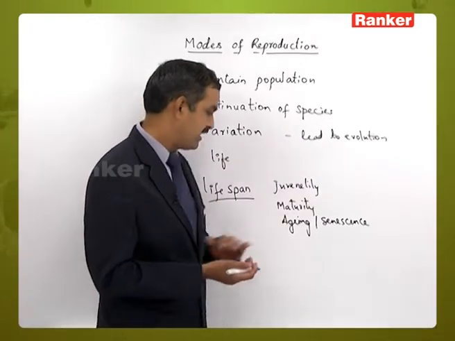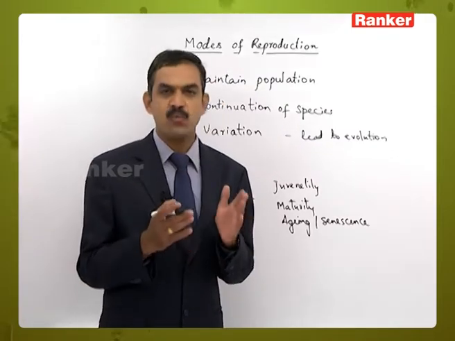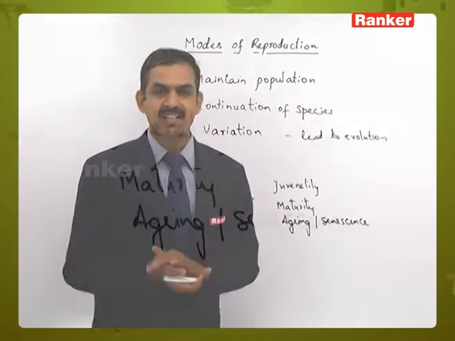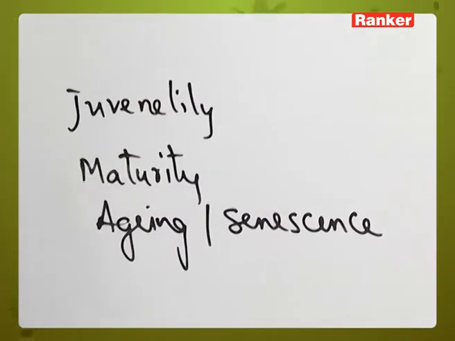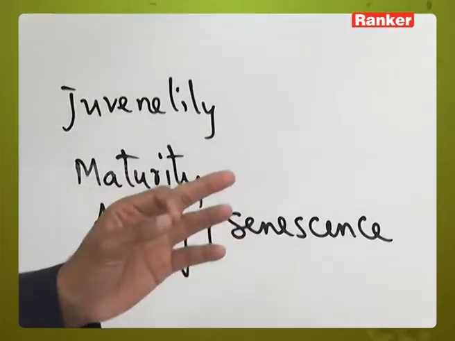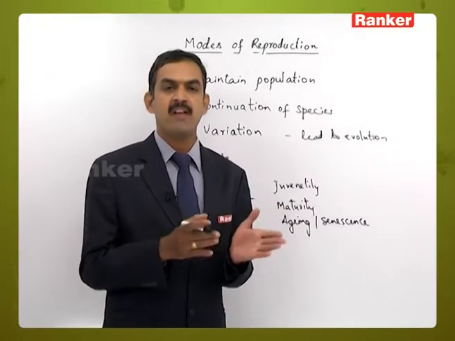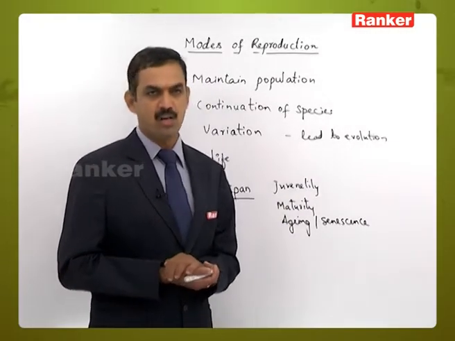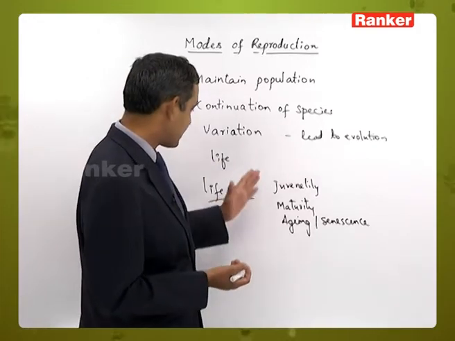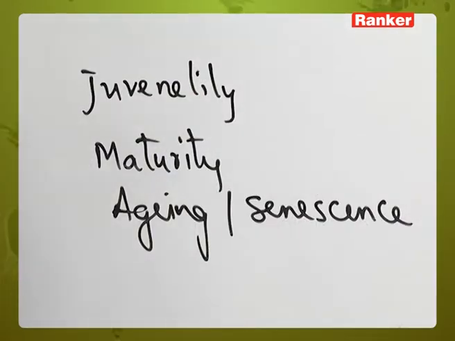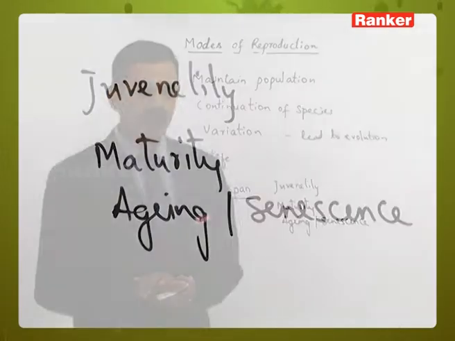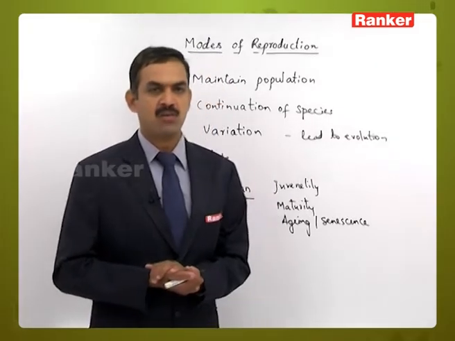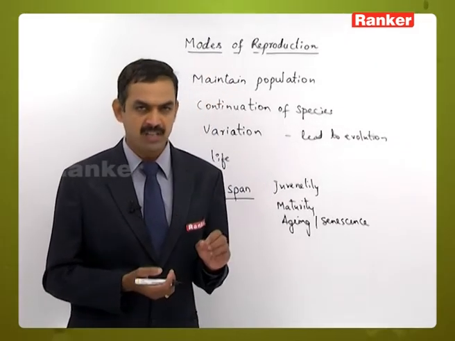Next one, aging or senescence. Aging is a stage where gradual degradation of the living organism takes place, and senescence is the irreversible stage of life which leads to death of a living organism. So these are the three stages which we can observe in the lifespan of any living organism. And as I said, the lifespan is not the same in all living organisms.